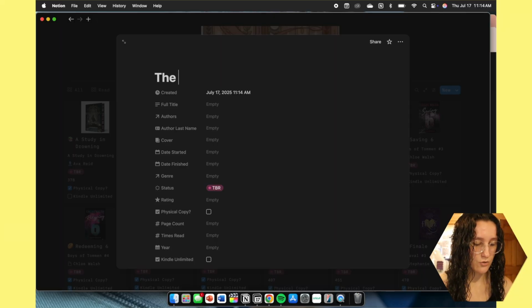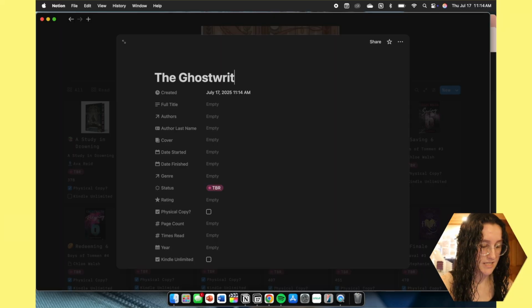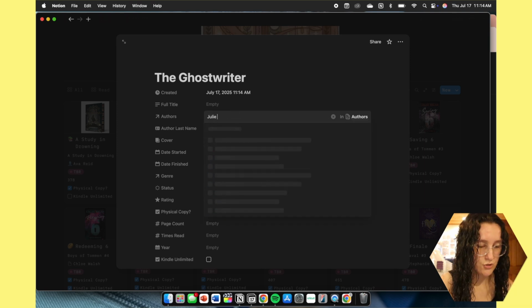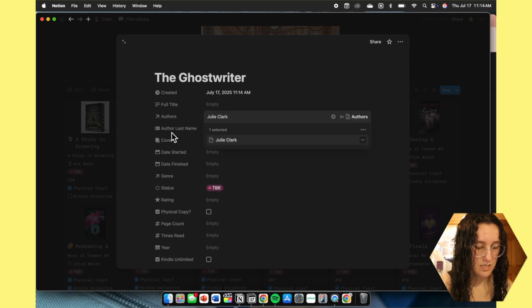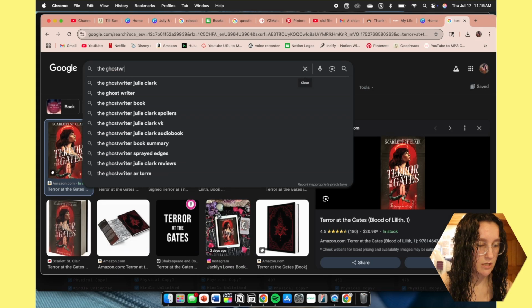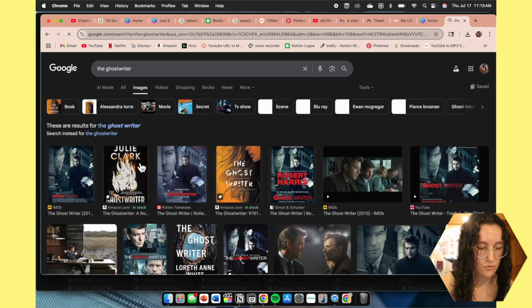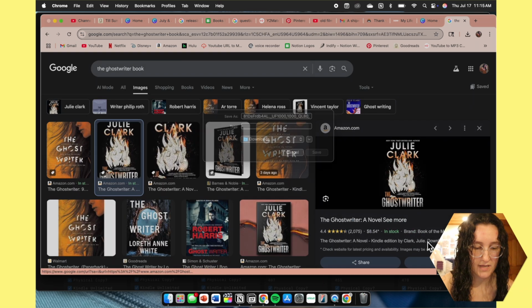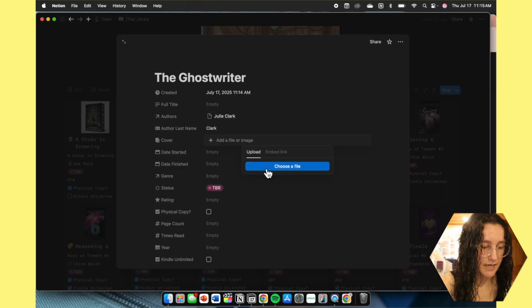So now going back, we are going to the next book that we have. This is all for the TBR. So next we have Julie Clark's Ghost Writer. This one has sprayed edges. So typically if it has the sprayed edges, that's what I put it in with, so that way I kind of know that's the book that I already got. The Ghost Writer. It's not part of a series. Title by Julie Clark. Author's last name Clark. Cover, we need to go back. Ghost Writer. It doesn't really show too well, so we'll just take the regular book cover that we have. Then we add it there.